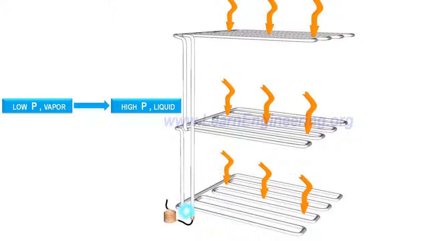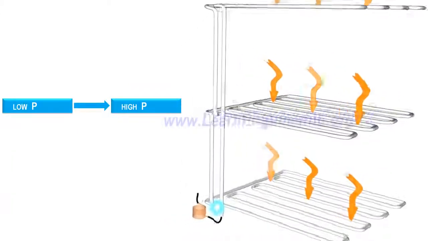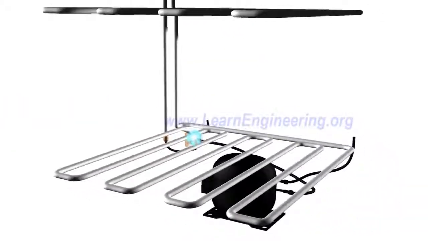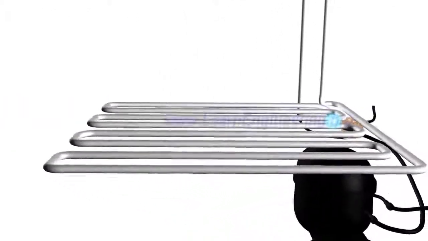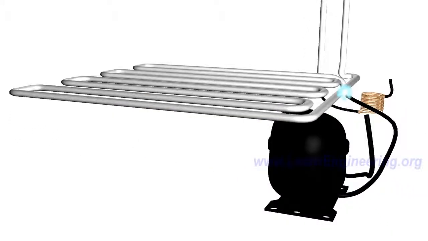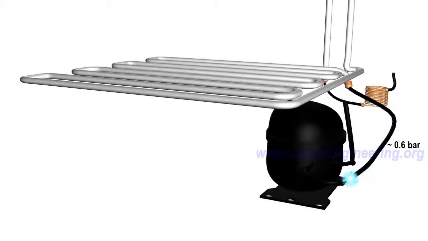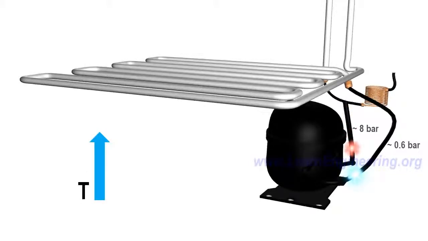So first step, let's raise the pressure. A compressor is introduced for this purpose. The compressor will raise the pressure back to its initial value. But since it is compressing gas, along with pressure, the temperature will also rise. It is unavoidable. Now the refrigerant is a high-pressure vapor.